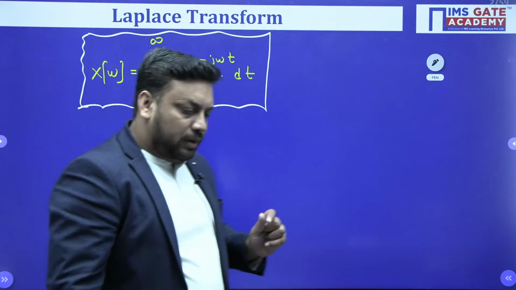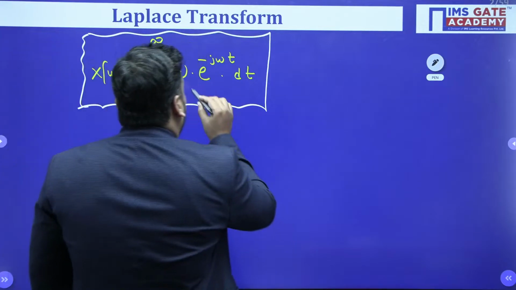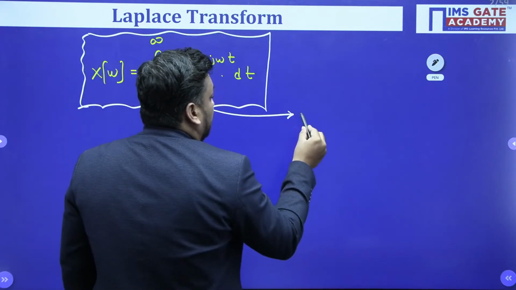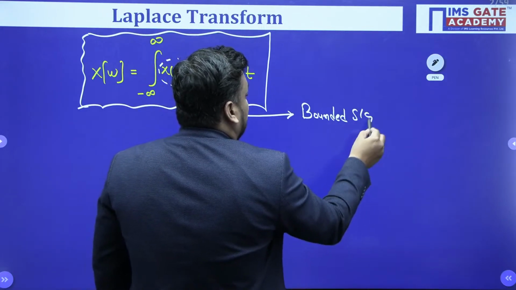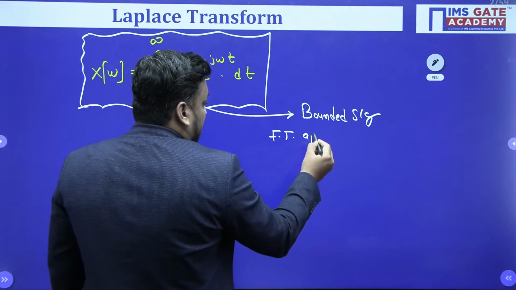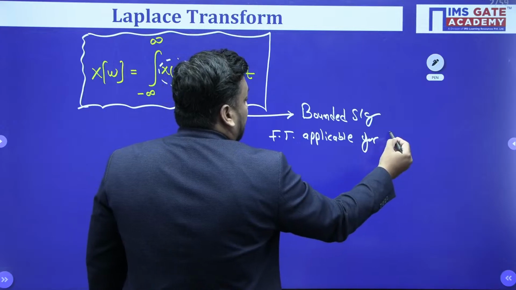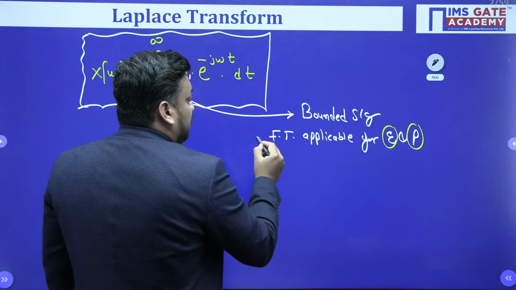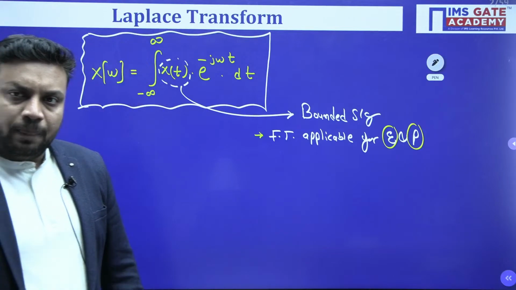So X of omega equals integral from minus infinity to infinity of x of t times e to the power minus j omega t dt. And we know that to apply the Fourier transform, the signal x of t should be absolutely integrable, a bounded signal. Fourier transform is applicable for energy and power signals. It is not applicable for NENP signals, the unbounded types of signal. Tell me yes or no, beta. Purushottam, Vaidehi, yes or no?